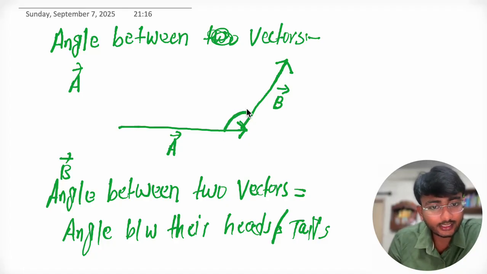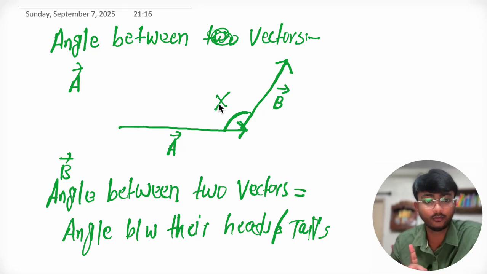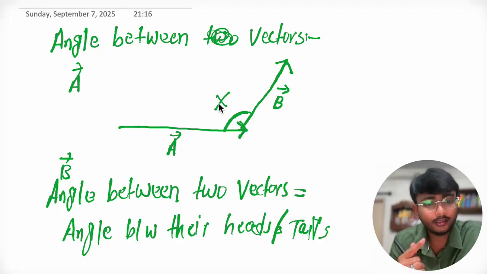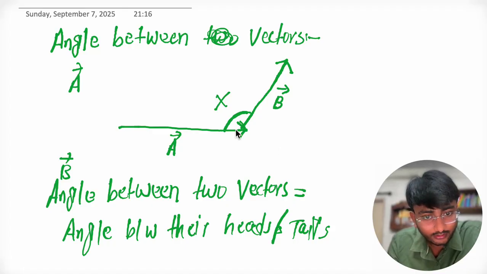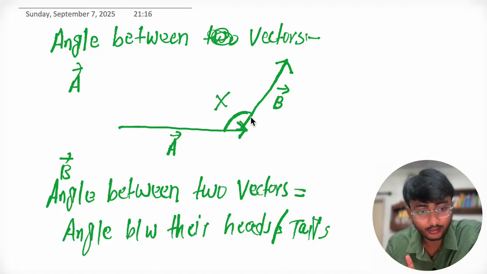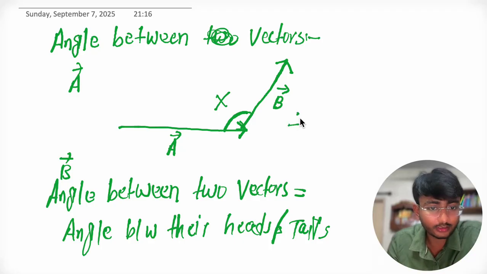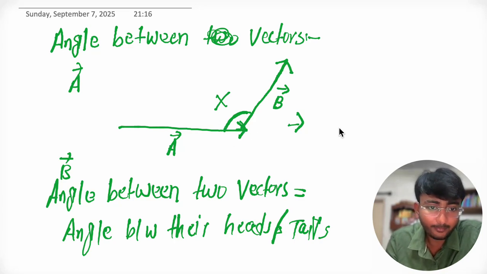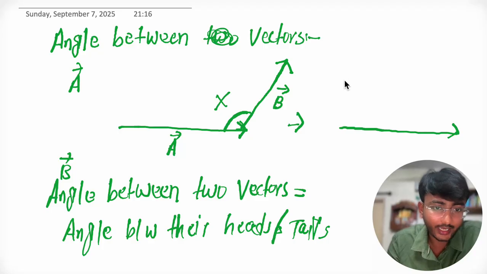Can we say that this is the angle between vector A and vector B? No, we can't say that. Why? Because we just understood that the angle between two vectors is nothing but the angle between their heads or their tails. Here it is the angle between the head of vector A and the tail of vector B, right? So this can't be the angle between vectors. So how can we find out the angle? We can apply the concept of parallel shifting here.